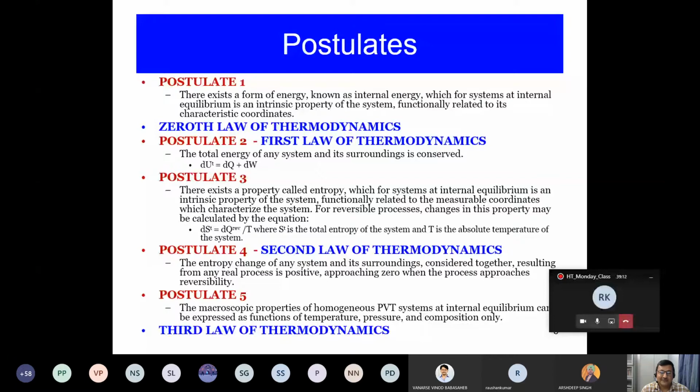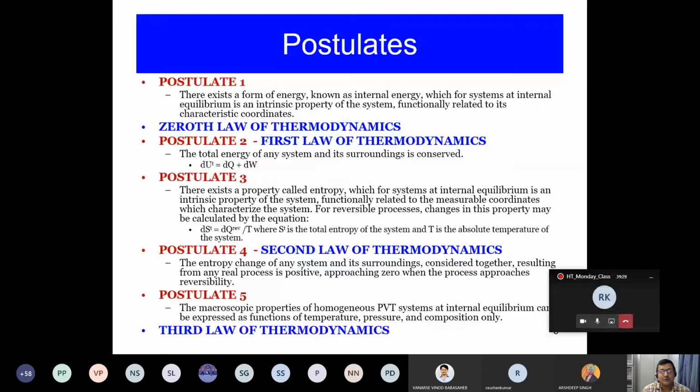Second comes the 0th law of thermodynamics. So what are the 4 laws? It is 0, 1, 2, 3. These are the 4 laws. There is no 4th law of thermodynamics. Okay, so it's like C language. It starts from 0. So 0th law, first law, second law, and third law. These are the 4 laws of thermodynamics.